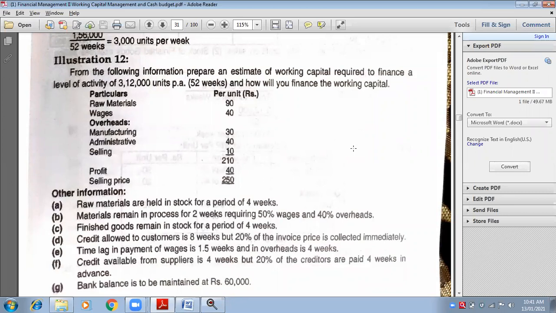How did you calculate 18? Make a bracket: 20% of 90, ma'am. 90 is the raw material per unit, and 90 into 20% is 18. So how many things will be multiplied? Three figures: 6,000 into 4 weeks into 18 per unit.